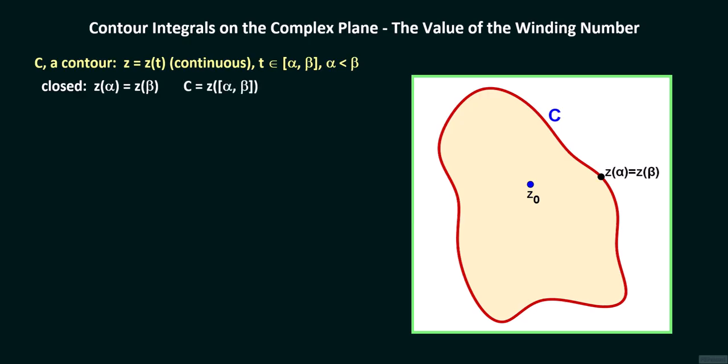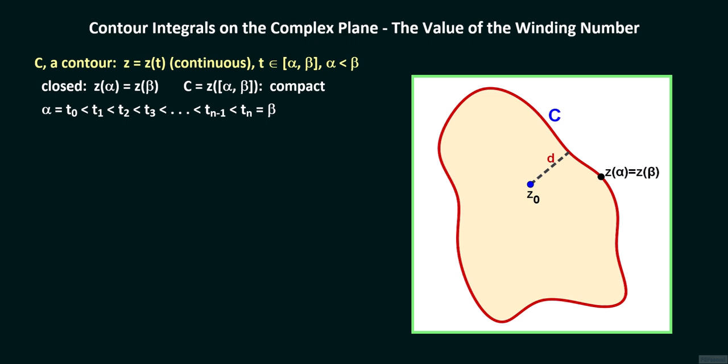Because C is the image of the compact interval from alpha to beta under the continuous map z equals z of t, C is also compact. And so, if z sub 0 is not on C, there is a positive real number d such that the smallest distance of z sub 0 to any z lying on C equals d. Let the interval from alpha to beta be partitioned by the increasing sequence alpha, which we set equal to t sub 0, t sub 1, t sub 2, and so on, all the way up to t sub n, which we set equal to beta.